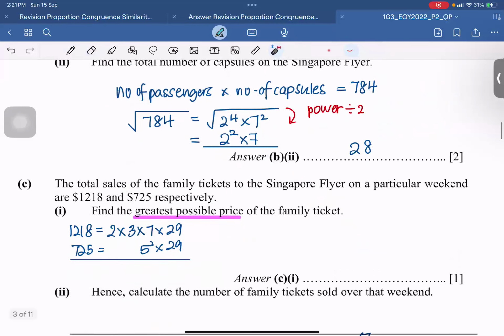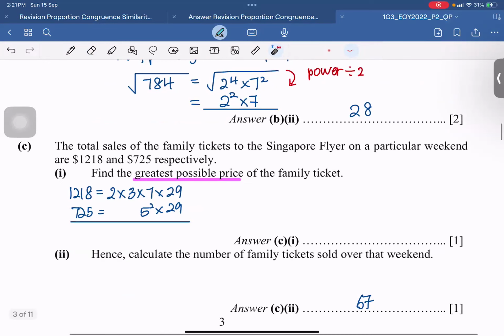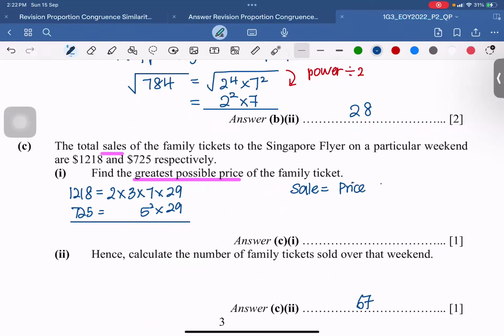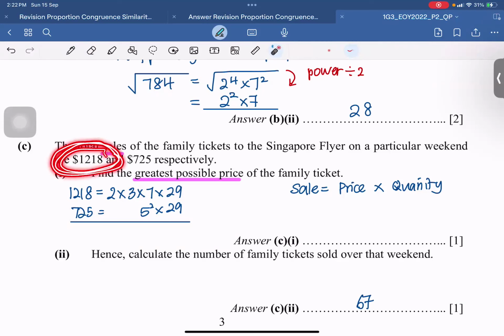Next one. This question is a little bit tricky as well. The total sales: how do you find sales? Sales actually means the amount of money that you earn. So sales is equivalent to price times quantity. They say that on a particular weekend, one of the amounts is 1218.